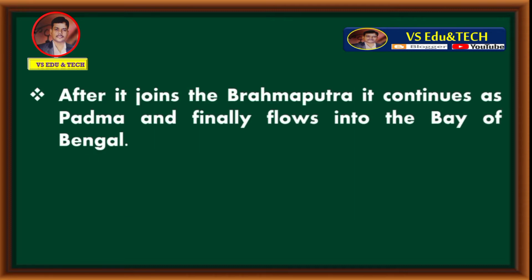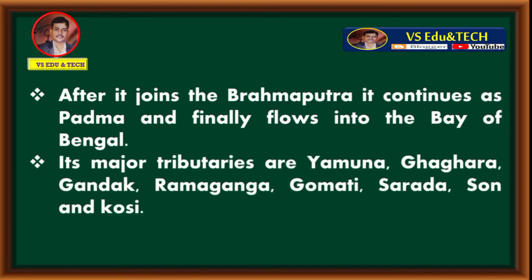After it joins the Brahmaputra, it continues as the Padma and finally flows into the Bay of Bengal. Its major tributaries are Yamuna, Gagra, Gandak, Ramaganga, Gomati, Sarada, Son and Kosi. These are all about the Ganga River.